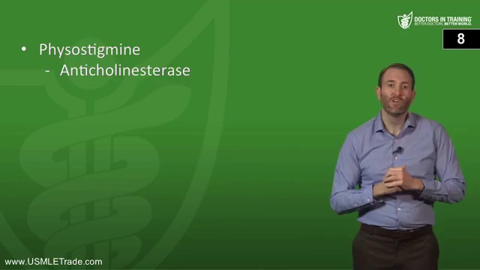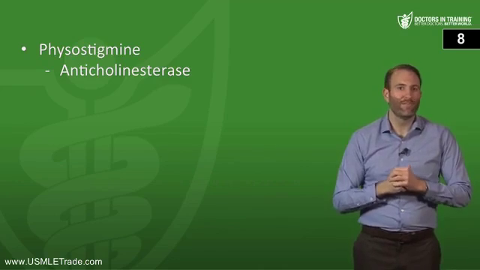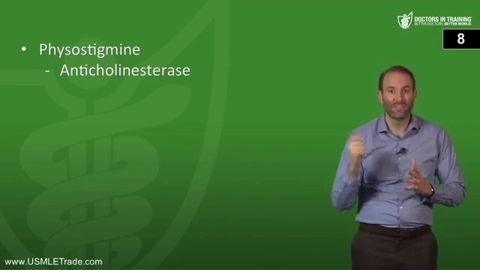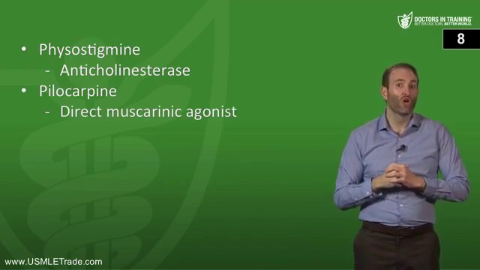First question, identify the following drugs as a direct cholinergic agonist, an anticholinesterase, an antimuscarinic, or a cholinesterase regenerator. So this question is actually going to cover some of the drugs from our last video. Very important stuff here. First one we have here is physostigmine. Remember that physostigmine is an anticholinesterase. Next we have pilocarpine.